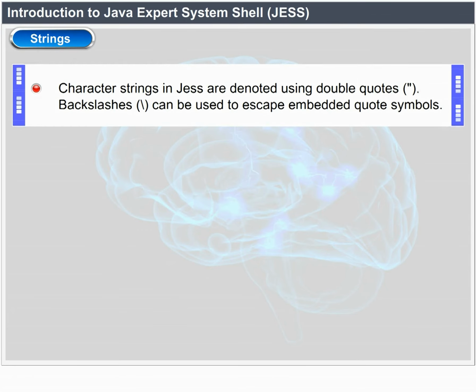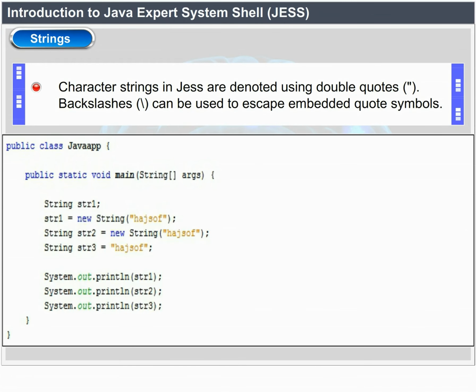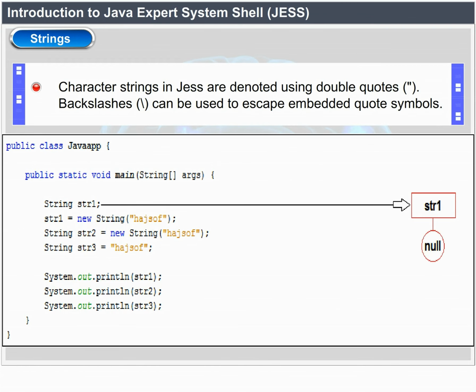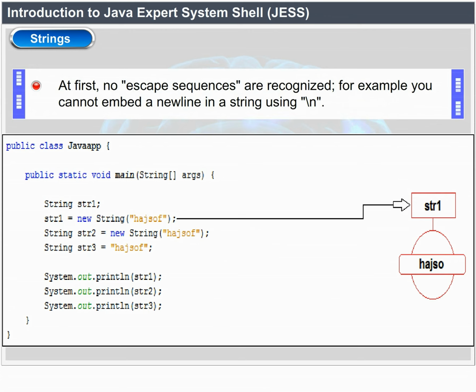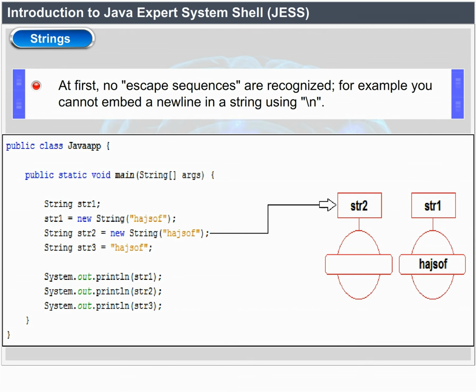Strings. Character strings in JES are denoted by using double quotes. Backslashes can be used to escape embedded quote symbols. It must be noted that there are few similarities between JES strings and Java strings. First, no escape sequences are recognized. For example, you cannot embed a new line in a string using backslash n.